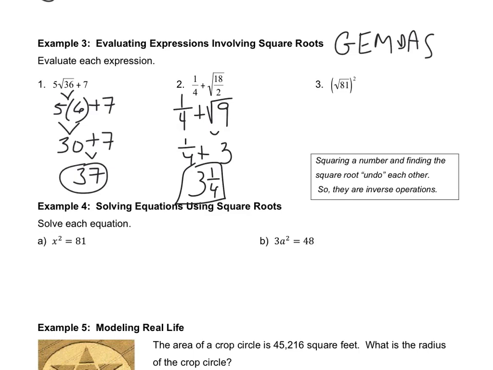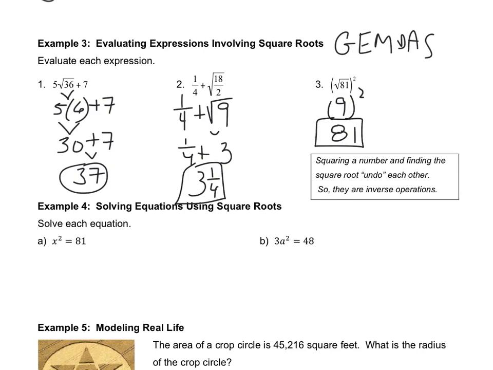This next one kind of creates the big idea of this whole thing we're about to hit. There's a couple ways that I can do this. When I first look at this, I've got to go inside the parentheses, right? Because we always say groupings come first. So what is the square root of 81? Square root of 81 is 9. Now I can take care of the outside parts. The outside part says 9 squared, which remember is not 9 times 2. It's 9 times itself, which gives me the answer of 81.